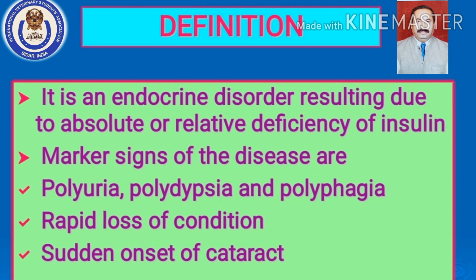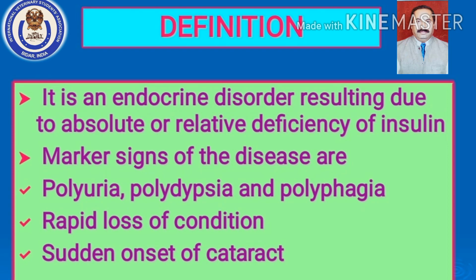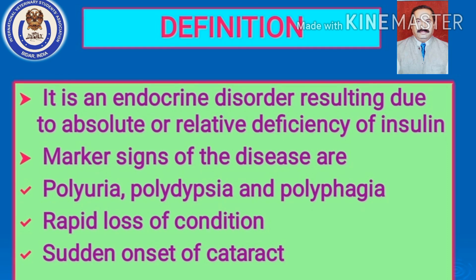What we call relative deficiency or insulin resistance is very well marked in the second type, that is non-insulin dependent diabetes mellitus or adult onset diabetes mellitus in human beings. Now there is a lot of research going on whether this type, NIDDM, does exist in dogs and cats. There are few reports about it, but let us concentrate only on absolute deficiency.